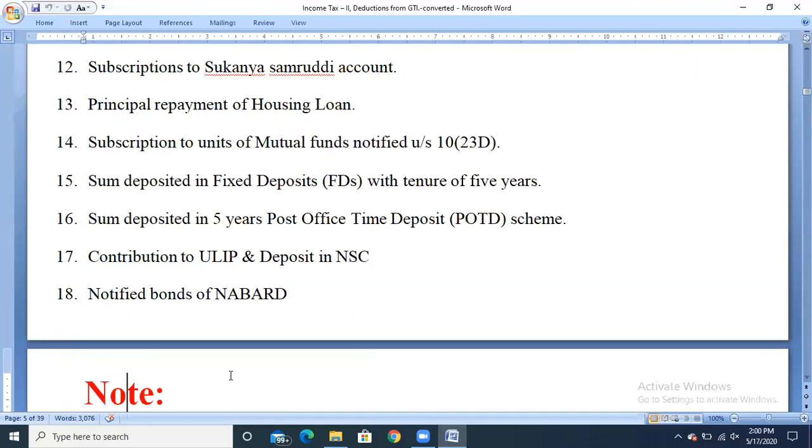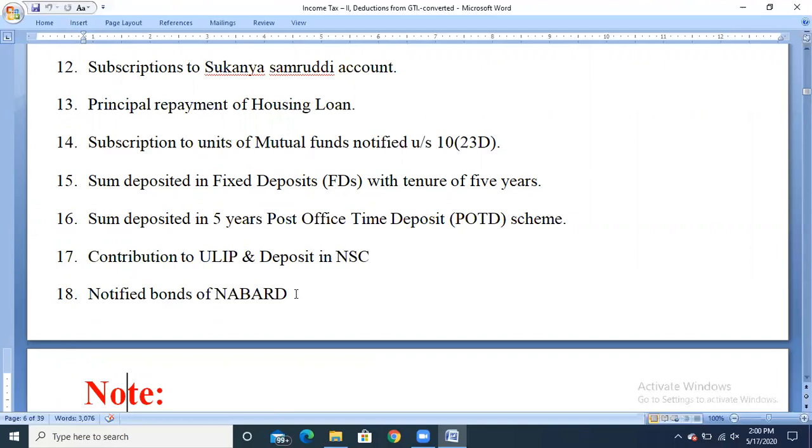And next, notified bonds of NABARD, the National Bank for Agriculture and Rural Development. If you have taken any bonds by investing in NABARD, that can be claimed as deduction under section 80C.